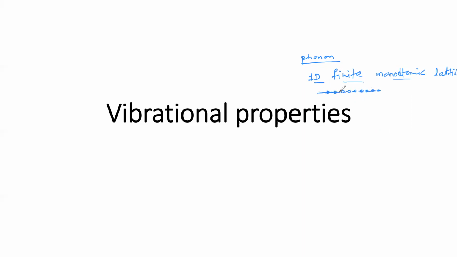Their vibration is like a harmonic oscillator, right? So we can define the frequency of vibration of the atoms in this monoatomic lattice. So let us start.